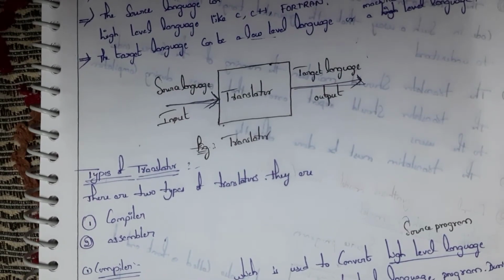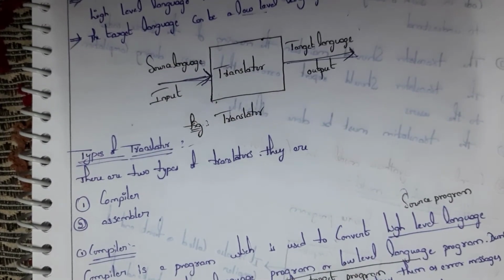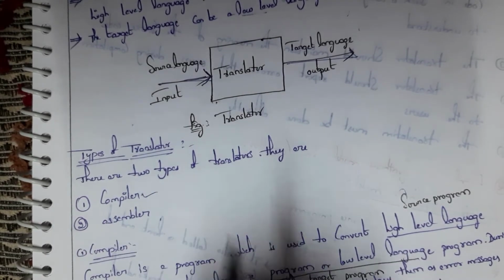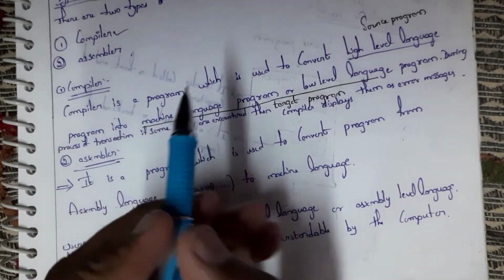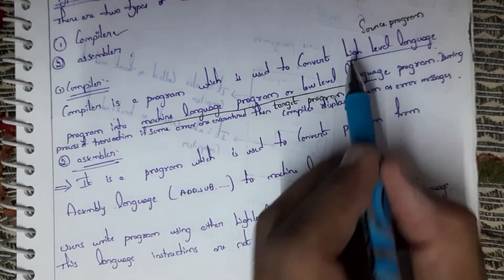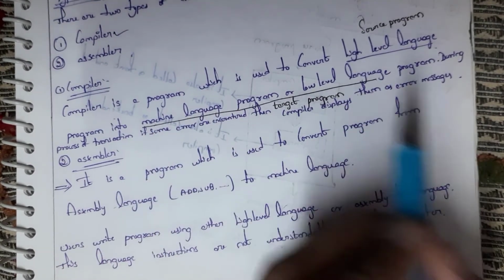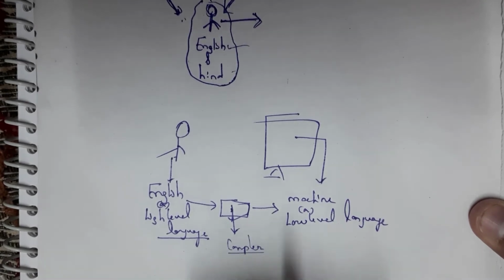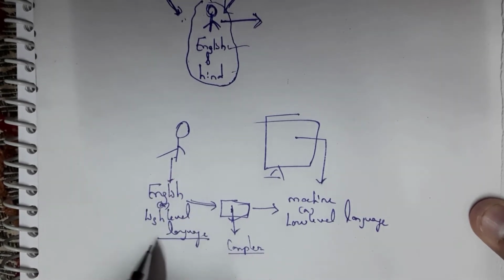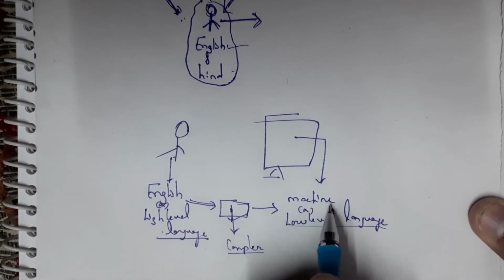Next, we see what are the types of translators. Translators are classified into two types. First one is compiler and second one is assembler. And what is compiler? Compiler is a program which is used to convert high level language into machine language or low level language, which I have said before in this example. Compiler is one kind of translator. This is used to convert high level language, that is general English language, into low level language or machine language.